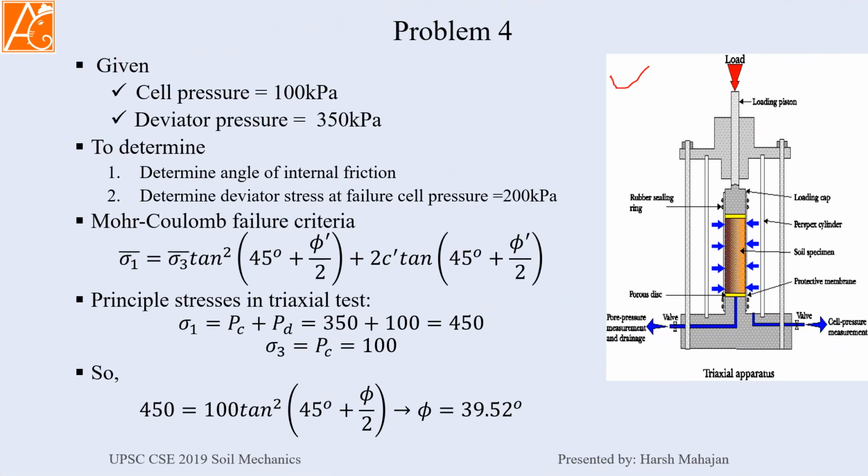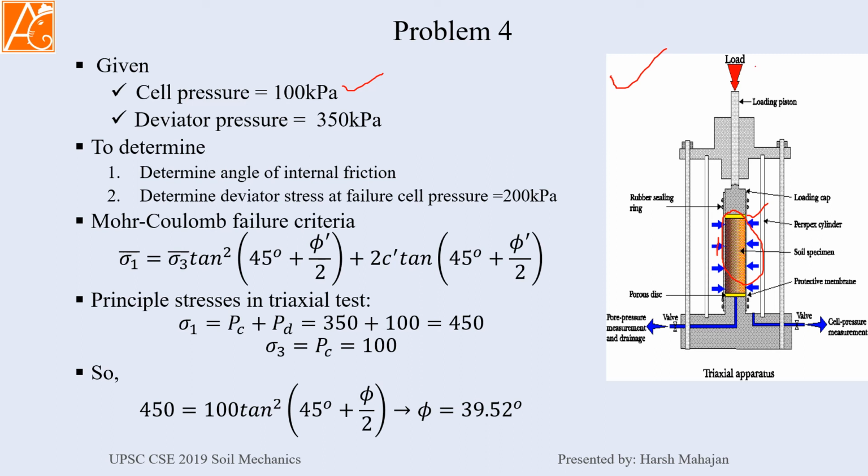So this is the setup for the triaxial test. We put the soil sample in this wax form, and we apply cell pressure. The cell pressure is applied overall on the sample, laterally and longitudinally, and it is applied through water. This cell pressure is constantly kept at 100 kilopascal.